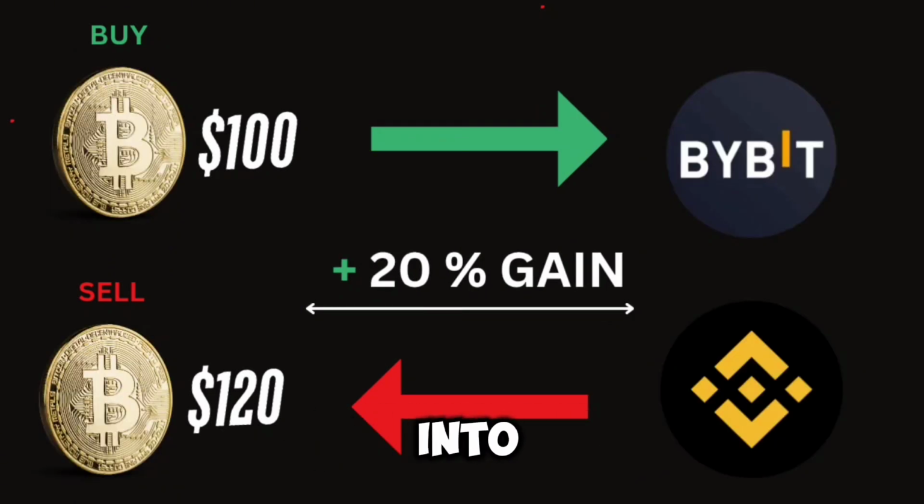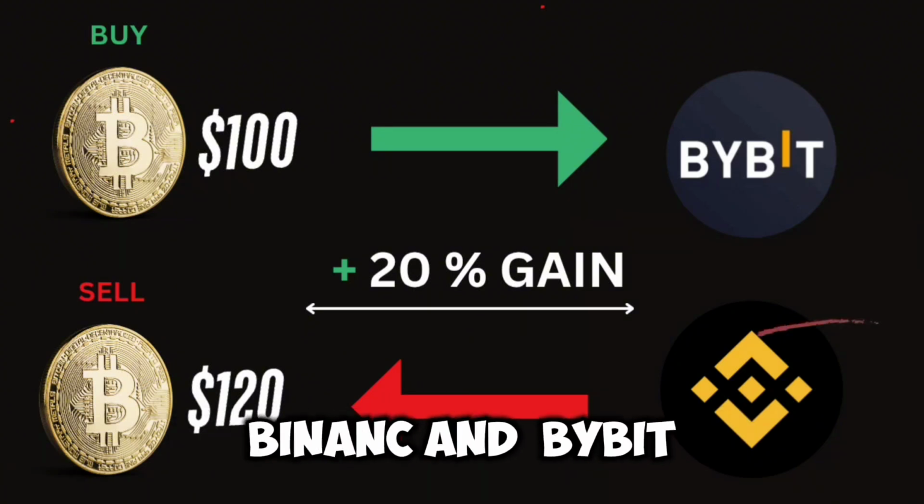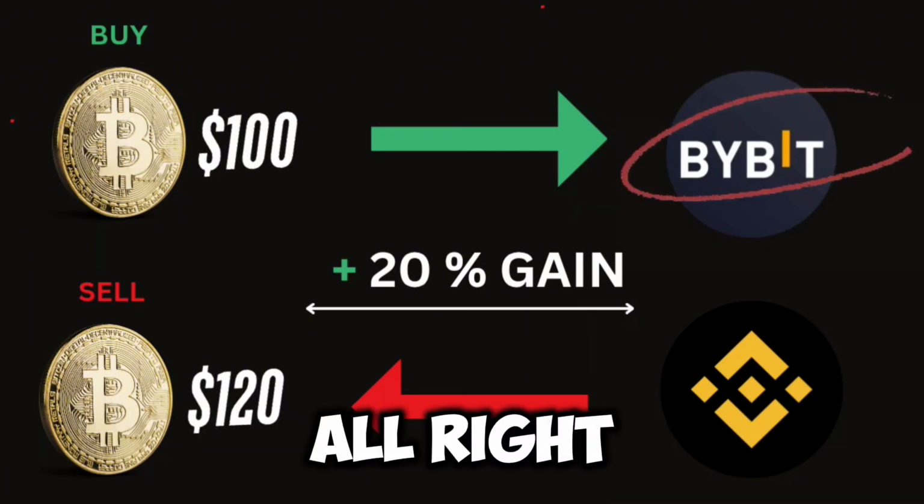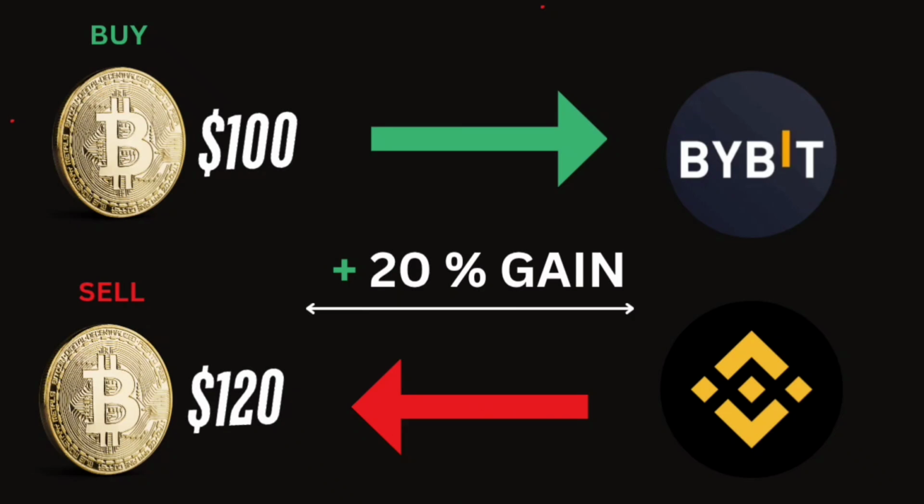All right, let's navigate into the crypto market. There are two centralized exchanges over right here, which you can see, Binance and Bybit. All right, so let's assume you buy 100 worth of BTC from Bybit and take it to Binance and sell it at 120 worth of BTC. What you just made over right here, 20% as gain, is the same arbitrage.